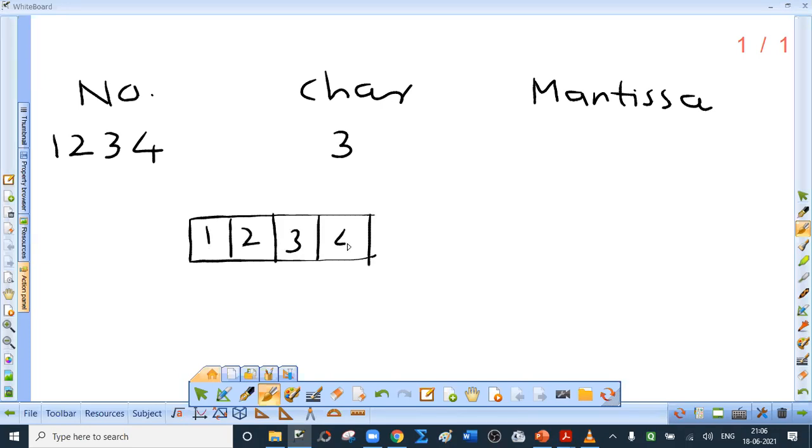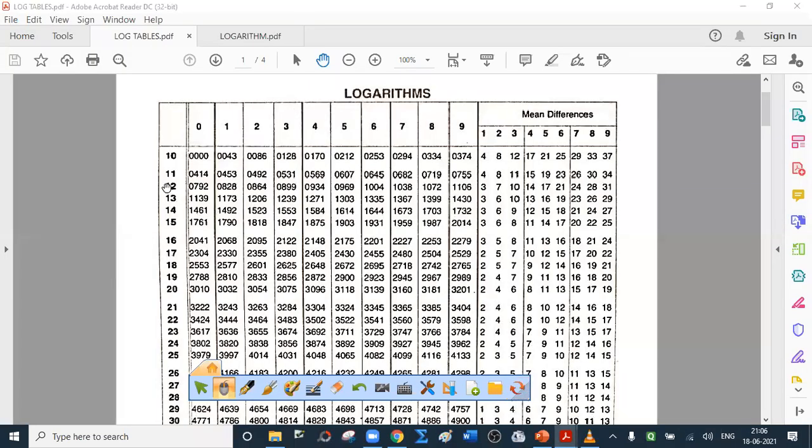Now, mantissa. See, it's a 4-figure log table. One, two, three, four. So we have to find the number which is in row 12. First 2 digits give the row number and third digit gives the column number. So can you tell me the number which is in row 12 and column 3? See, row 12 and column 3. See, 0899. Many students drop this 0. That is wrong because these 4 are to be written after decimal point. So how can you drop that?